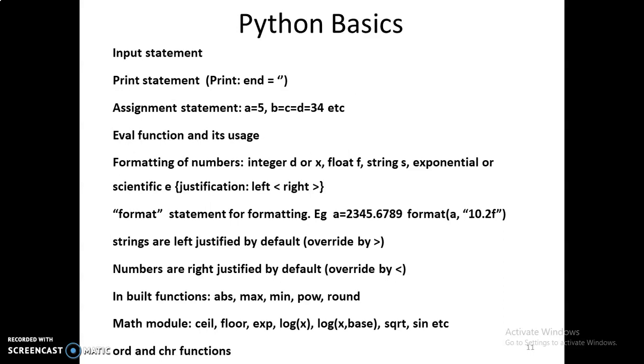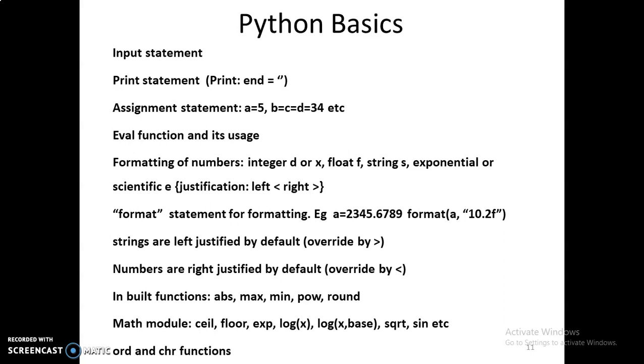And if you want the cursor to move to the next line after printing, that is the default. If you want to keep the cursor on the same line, you can take the help of the end parameter. I will show it in examples. And for assignment statements, like in any other language, an equal to sign is used for assignment, like a is equal to 5, b is equal to 7. You can have multiple assignments also, that is b is equal to c is equal to d is equal to 34 would mean that 34 is assigned to all of b, c, and d. Then we'll also be discussing the eval function and its usage.